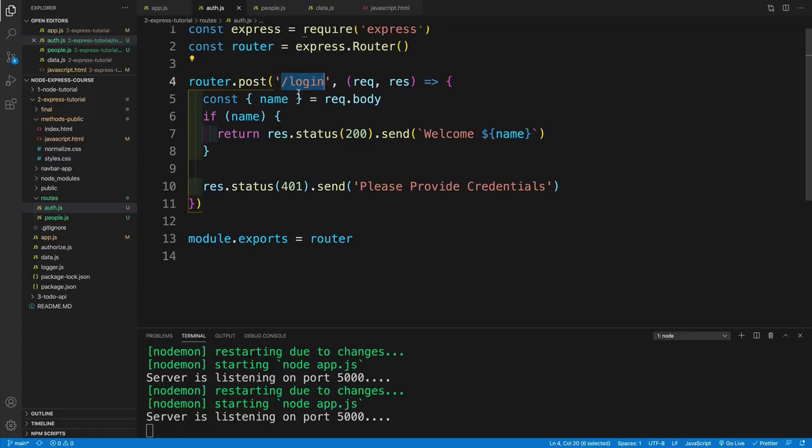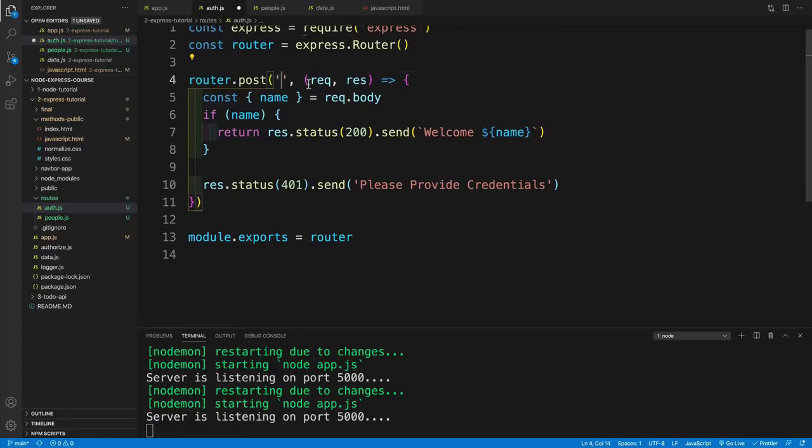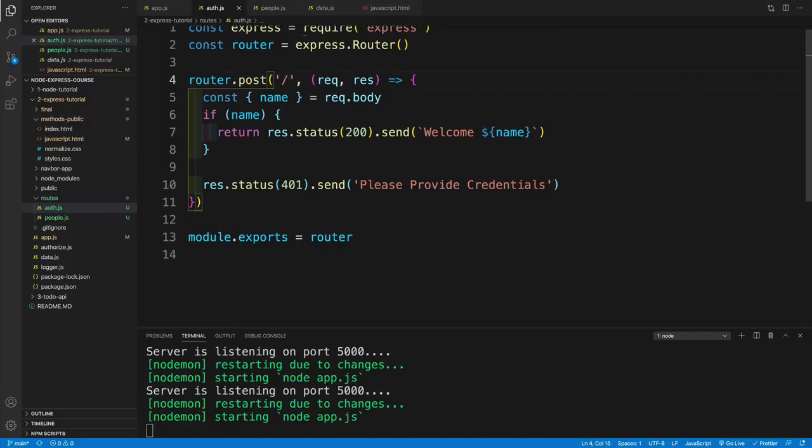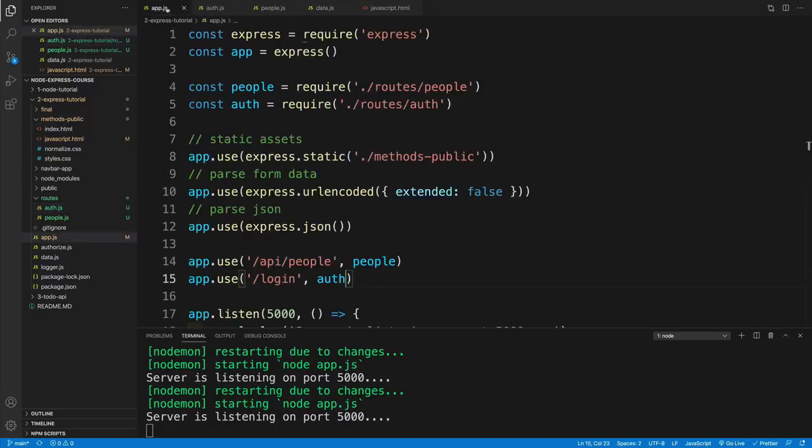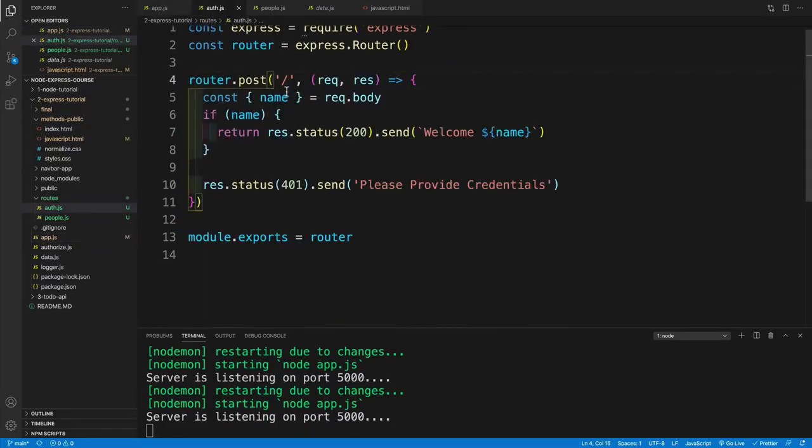And then the only thing we need to do in the login is simply change it around where I'm already handling the login in the app.js. So forward slash login. So again, my root now is forward slash login. So I simply go with the forward slash. I already covered the root in the app.js. So I don't need to do that anymore in here.